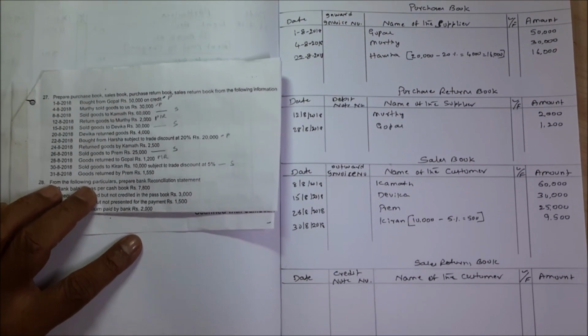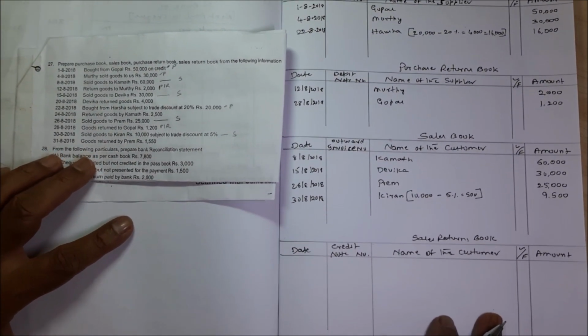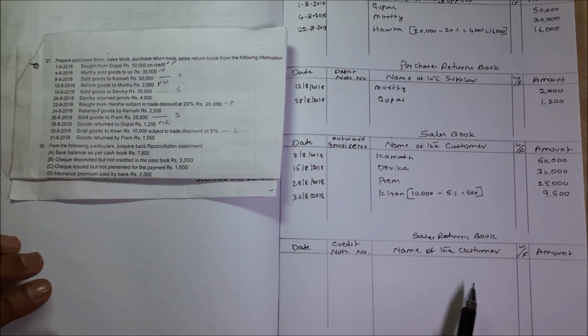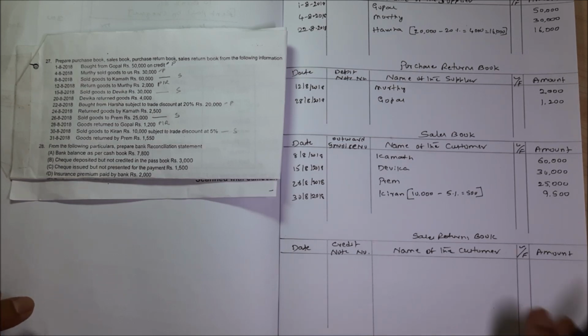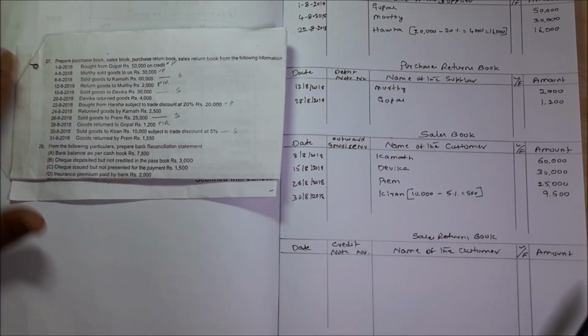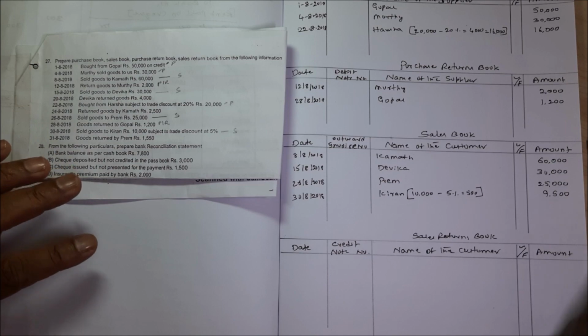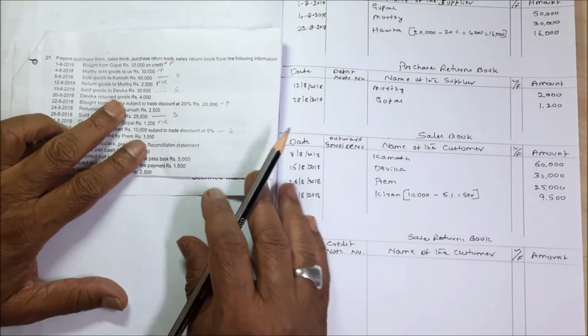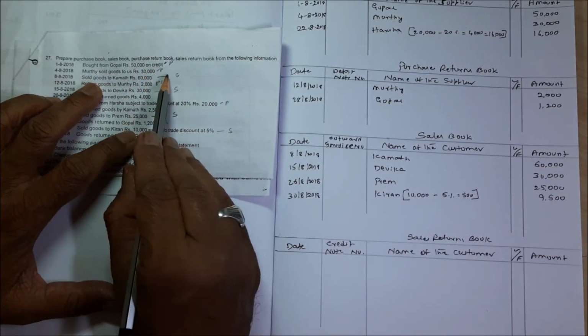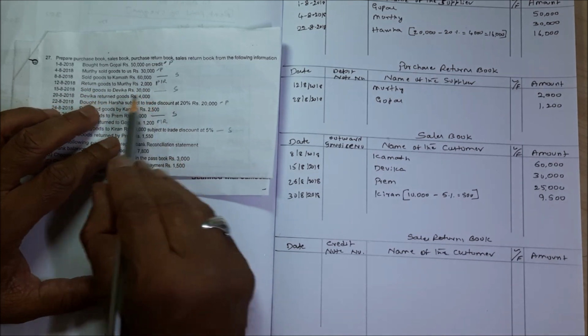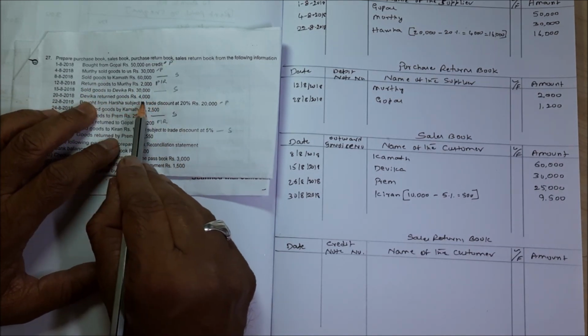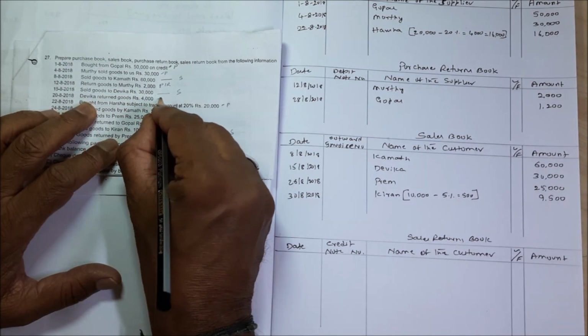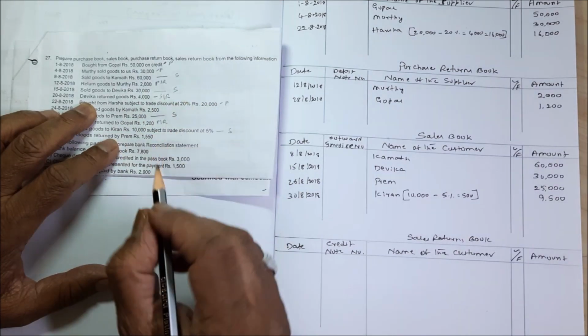Then the last one, that is the sales returns book. The remaining entries are all sales returns. Just let me check how it will be. Devika returned goods means it is sales returns.